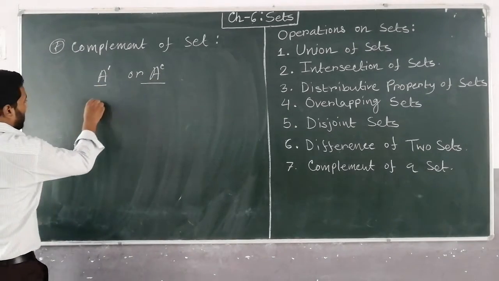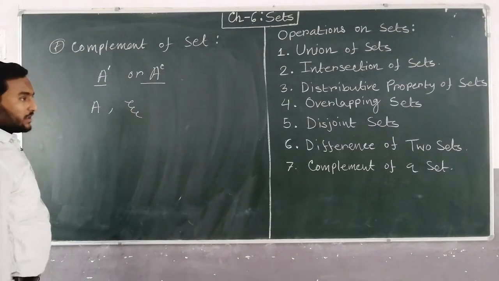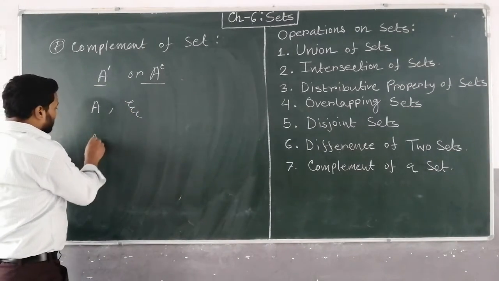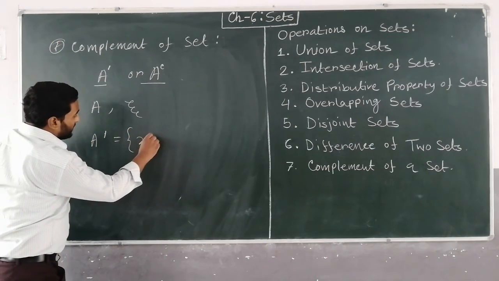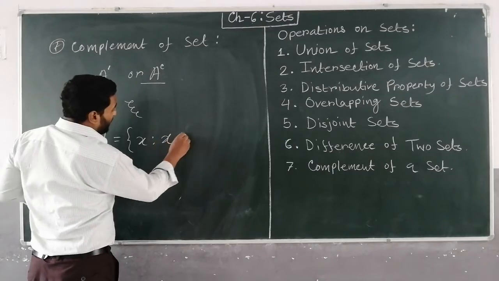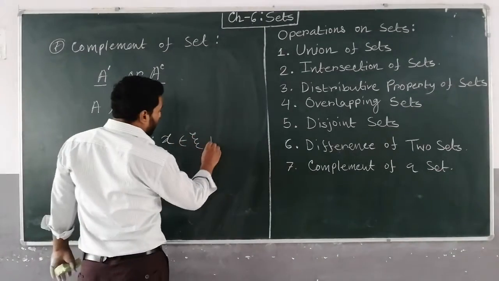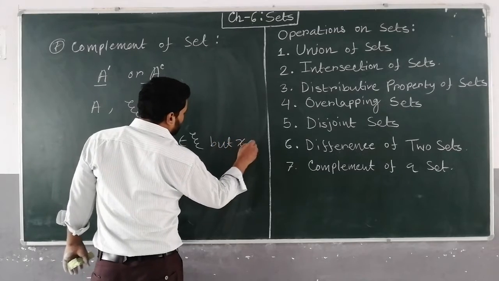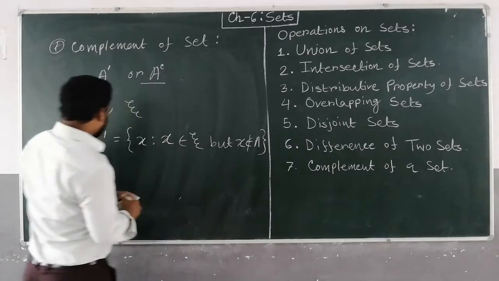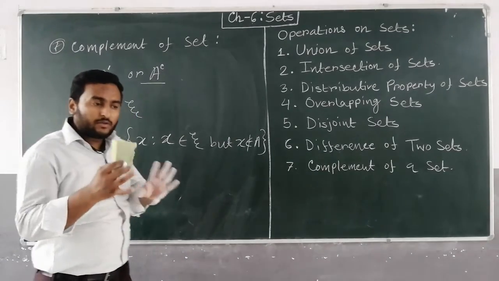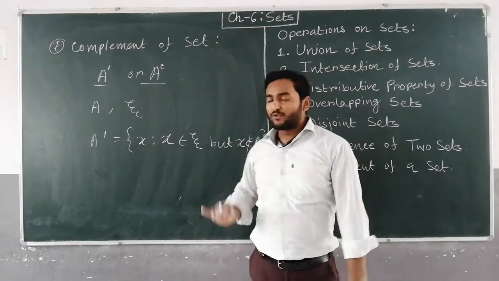Suppose A is a set and xi is the universal set. Then A complement is the set of X such that X belongs to xi, but X doesn't belong to A. A complement means all the elements that belong to xi without the elements of A will be considered.